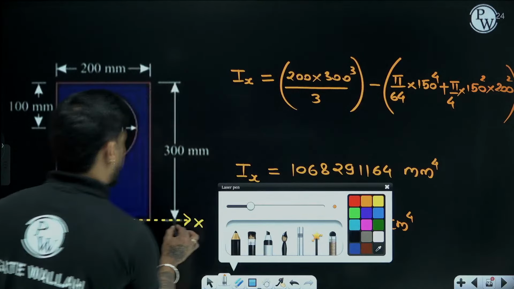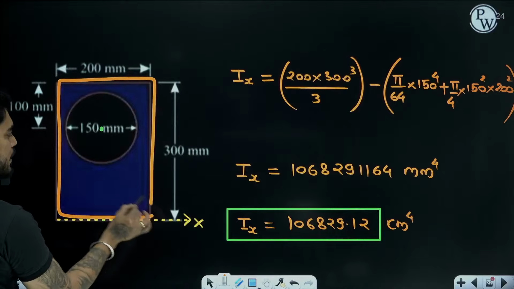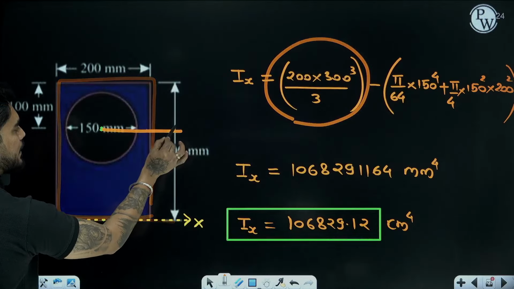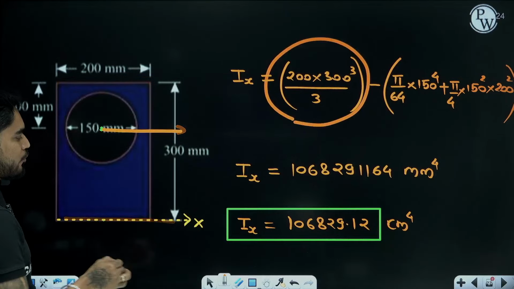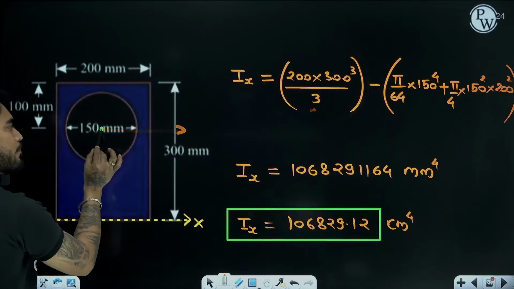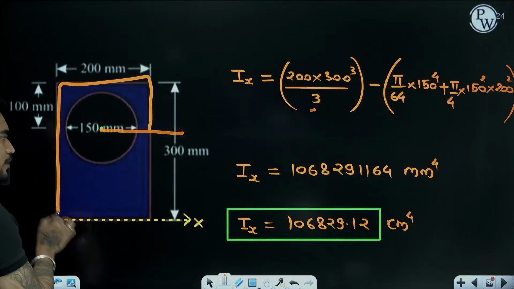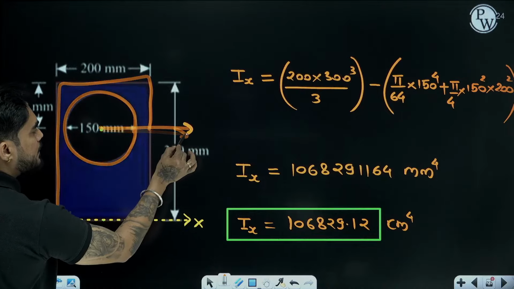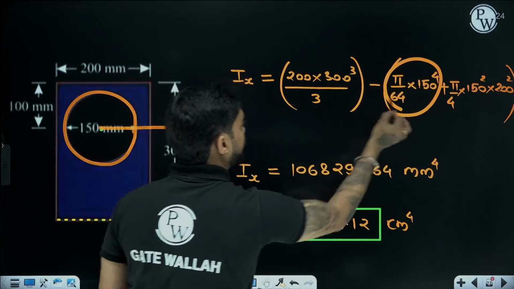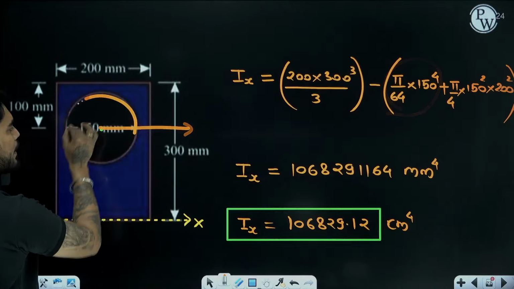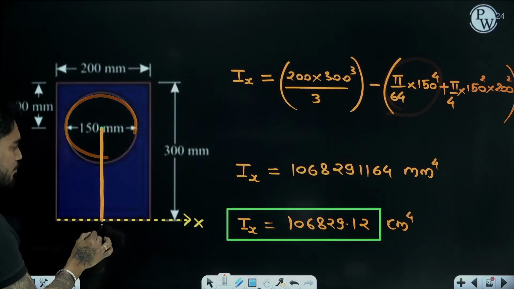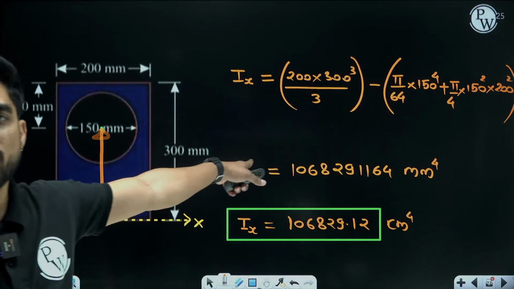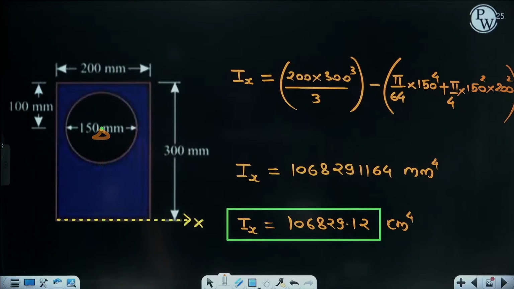The moment of inertia of a rectangle about its base is bh cube by 3. About its centroidal axis, bh cube by 12. So if you don't remember this formula directly, you can apply the parallel axis theorem for the rectangle also. Then for the circle, the moment of inertia about its centroidal axis is pi by 64 d to the power 4 plus area pi by 4 d square multiplied by this distance square, 200 square. Got the moment of inertia of the shaded area.